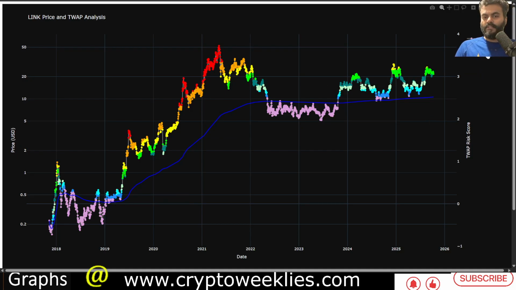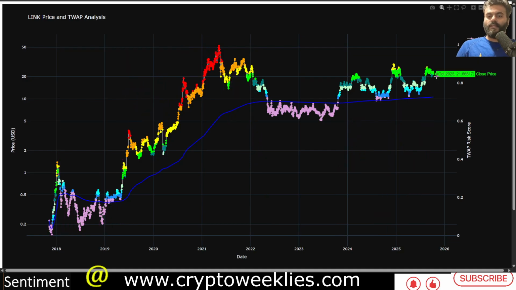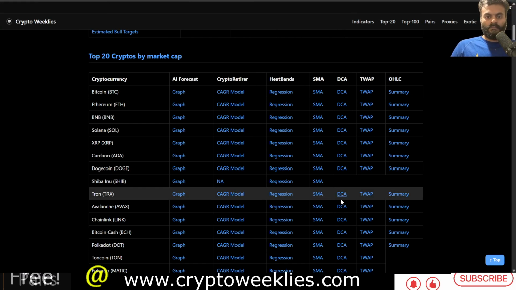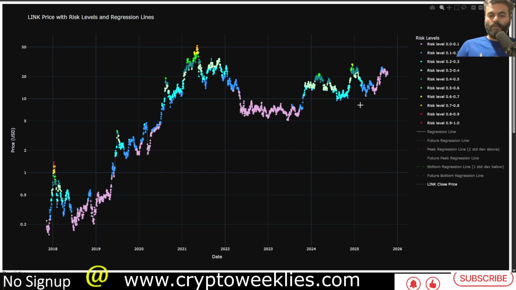The time weighted average price risk score as it stands is at around 56%. This time around, again in 2024, the highest that Link went was at around 73%. We are in this green zone. We are not even in yellow, orange or red territory as it stands. With respect to the DCA model, we just started with this model.